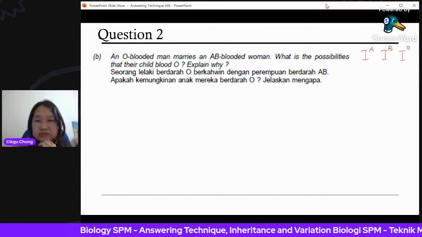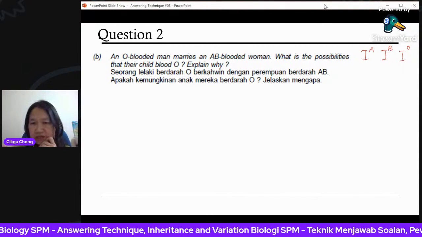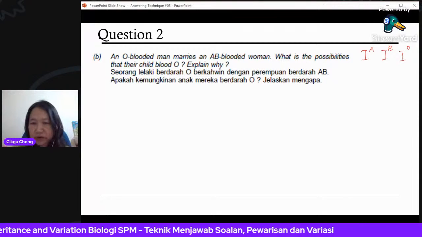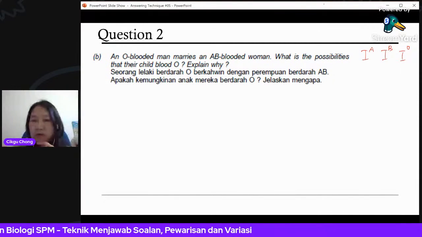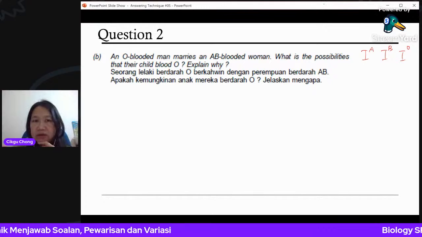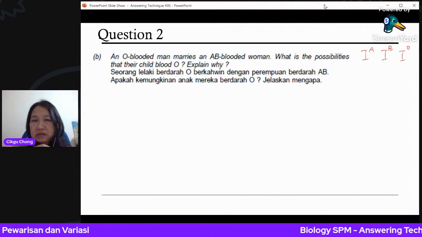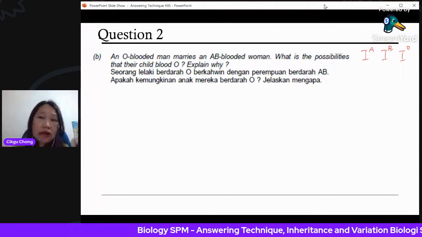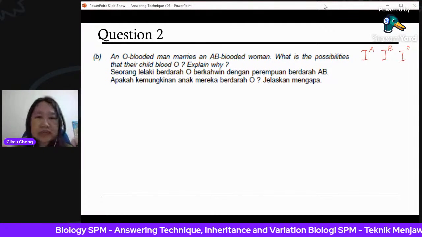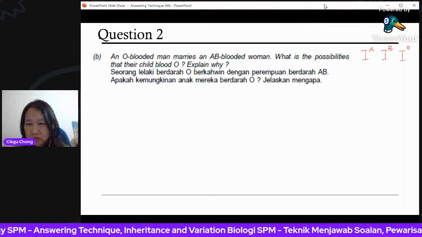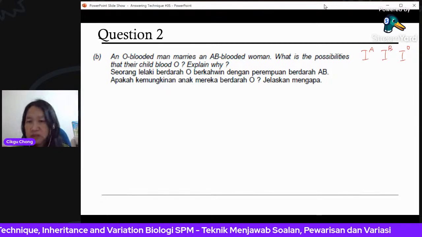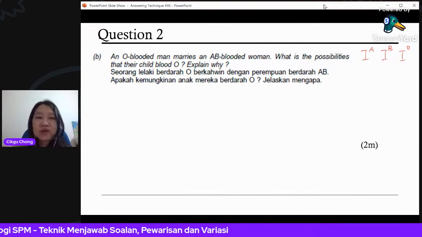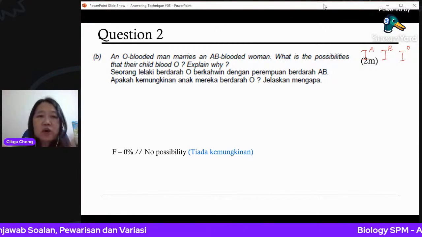Let me see the answer first. What is the possibility? Any possibility? I think your 50% was for the previous question. Chi Ming Hui, Zina, correct, all 50% for that one. So what about this question? Is there any possibility? If there is, what is the percentage? If there isn't, that means 0. If there's no possibility, you put 0%. Wayjet says 0. Very good, 0. Why? 2 marks here. No possibility.